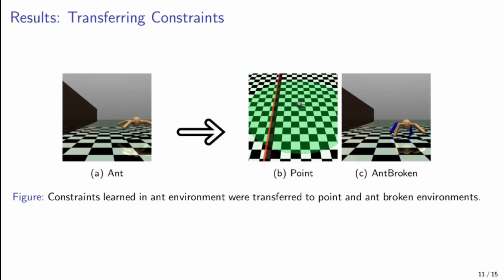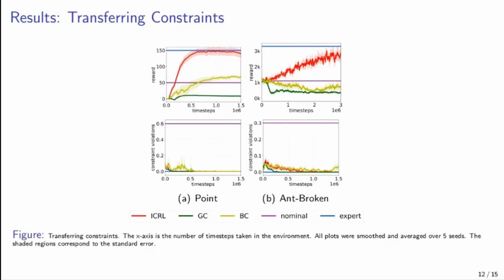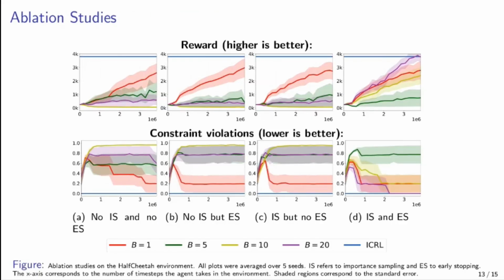Further, we show that the constraint set learned from an ant agent can be used to train point and ant broken agents. In this setting, our method is the only one which is able to give good results at all. The baselines completely falter here. Finally, we conduct some ablation studies. Our ablation studies show that all the components of the algorithm are critical to its success, and removing any single component such as importance sampling or early stopping results in subpar performance.